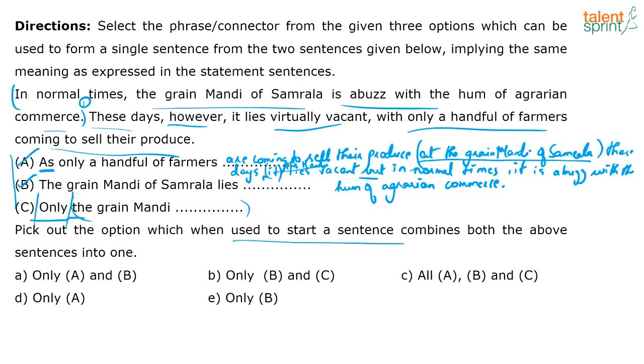It talks about the situation in normal times and the situation these days, and the reasons are given. So C is incorrect, which means anything that has C and does not have both A and B together is incorrect, which is all of the options except A. We cannot connect C because of the words "only the grain mandi", which doesn't make sense at all, because both the contexts are talking about what's happening in this place. Normal times it is abuzz, current days it is vacant.